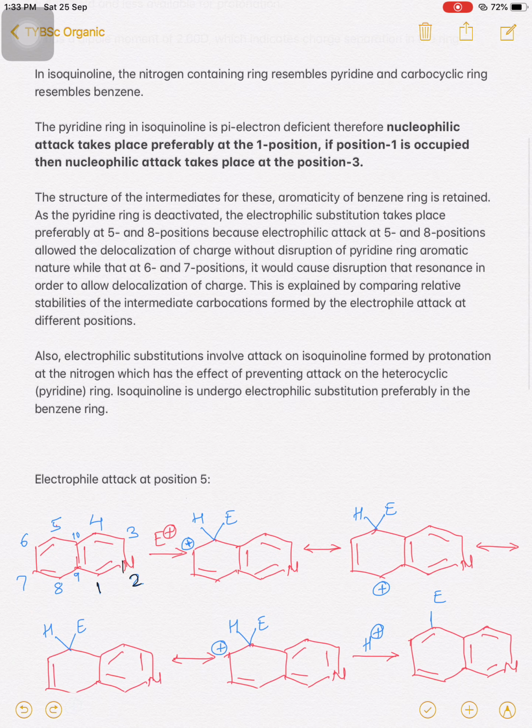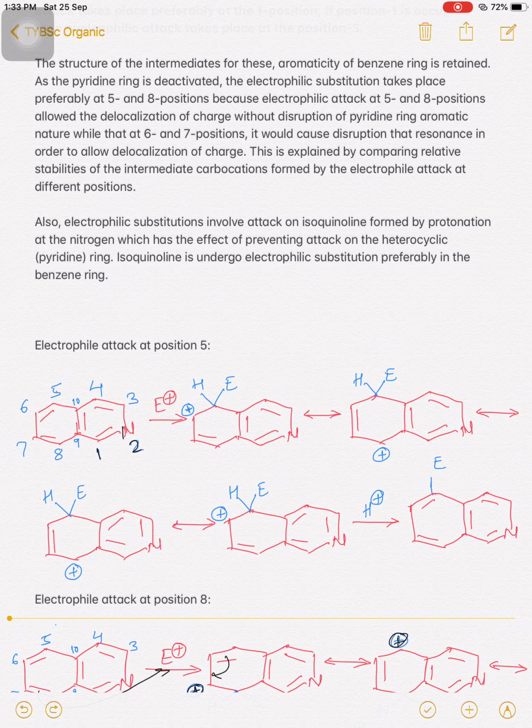Therefore, if you compare the relative stabilities of the intermediate carbocations formed by the electrophilic attack at different positions of isoquinoline, then we come to the conclusion that the electrophilic substitution is easy and takes place at the 5th and 8th positions only. At the 6th and 7th positions it is not possible because of the disturbance in the aromatic nature of the pyridine ring of this isoquinoline.